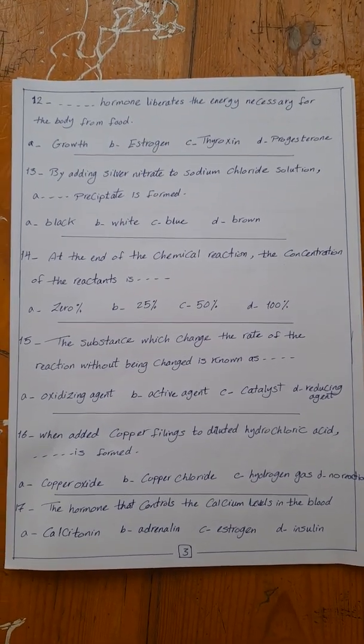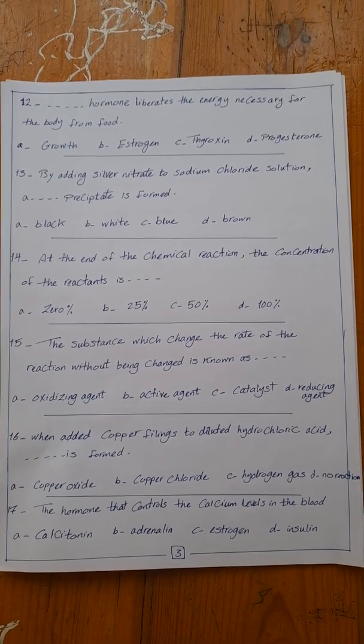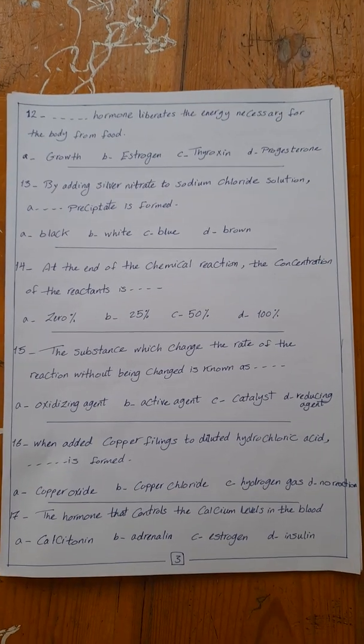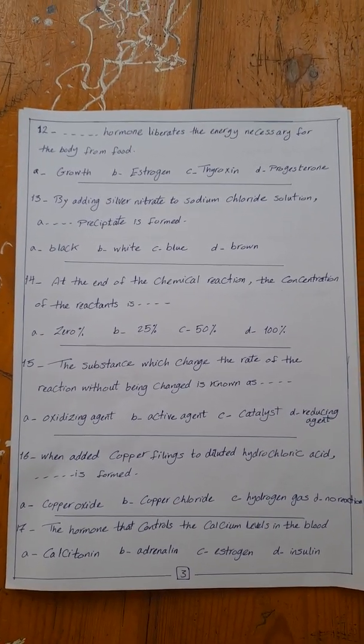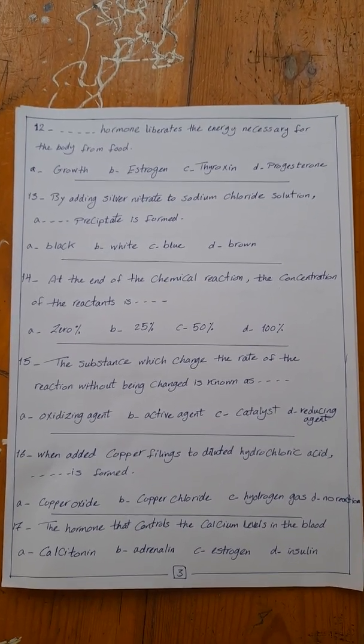Number 15. The substance which changes the rate of the chemical reaction without being changed is known as space: catalyst. The catalyst is the substance which changes the rate of the chemical reaction without being changed. So the answer is catalyst.